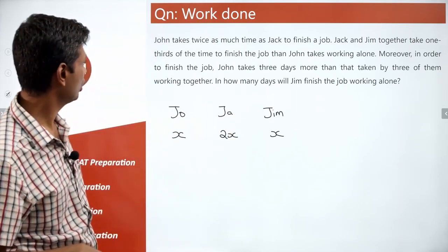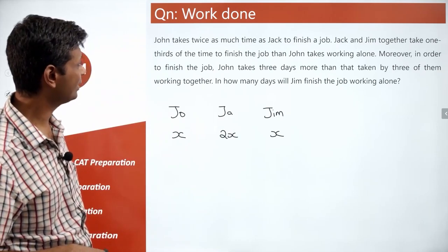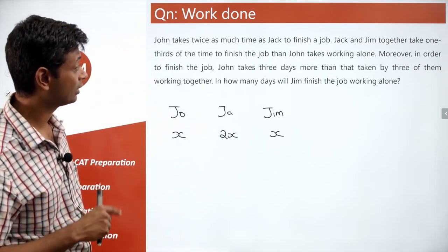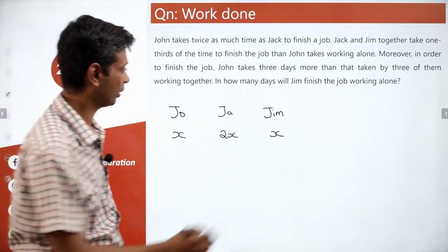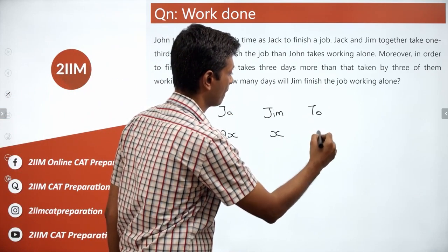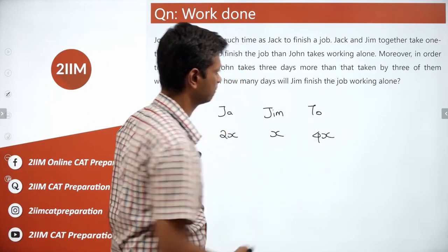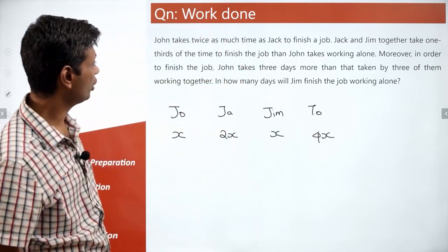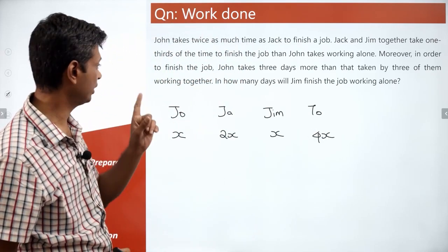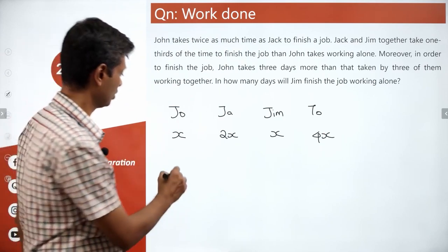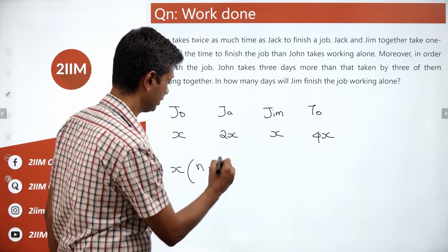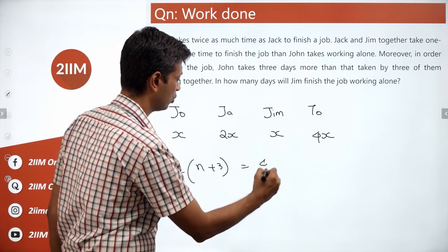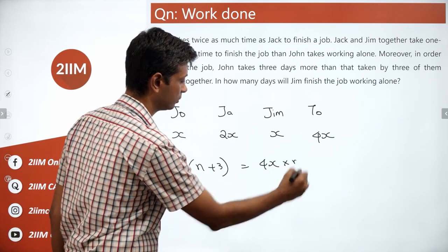Now let's look at the question. In order to finish the job, John takes 3 days more than that taken by the 3 of them working together. That is 4X work per day. John takes 3 days more than that. So X into N plus 3 equals 4X into N.